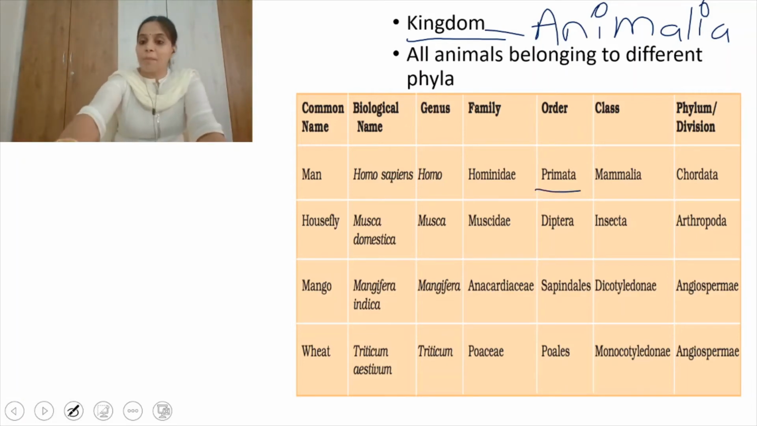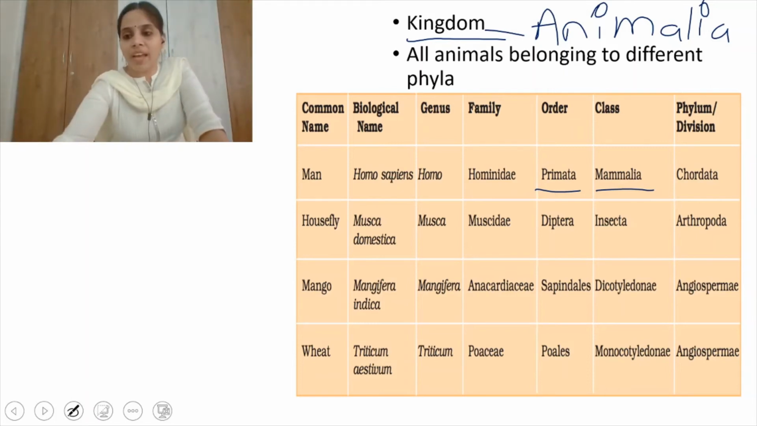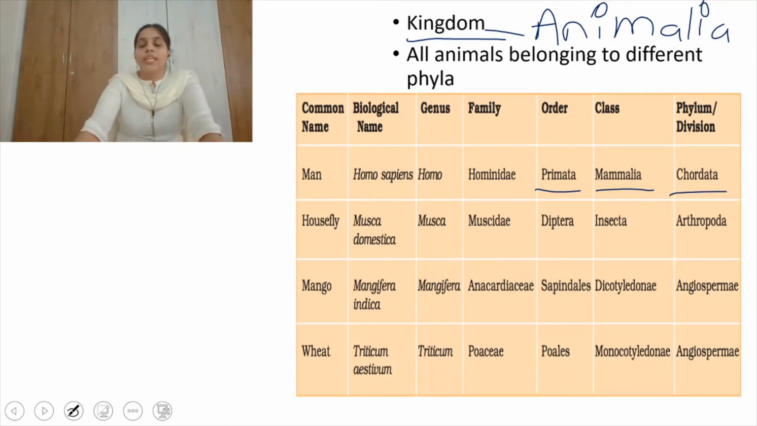And class Mammalia. That means we all come under one class, that is Mammalia, where primates are present, cats are present, dogs are present, lion, tiger, leopard. We all belong to the same class, Mammalia. We all belong to the phylum Chordata. In case of animals we use phylum, and in case of plants we use division.